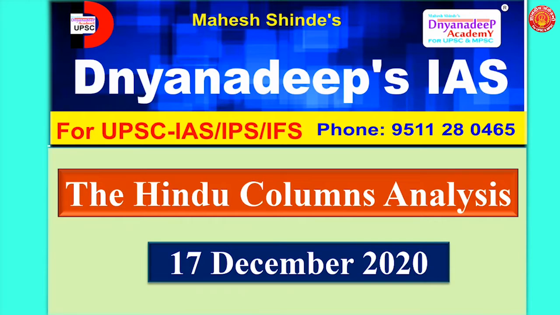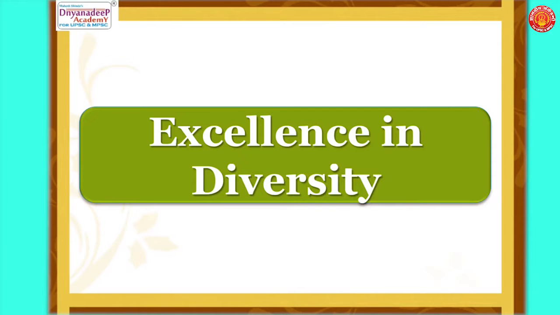Today we are going to analyze the Hindu column dated 17th December 2020. Let's start with the first column, which is titled Excellence in Diversity.